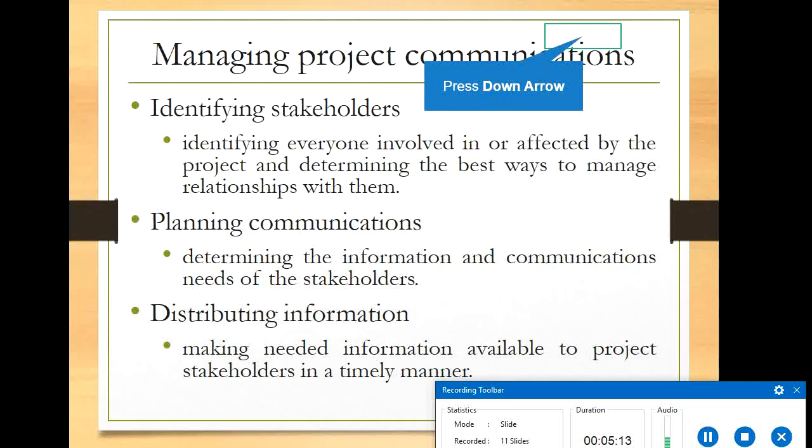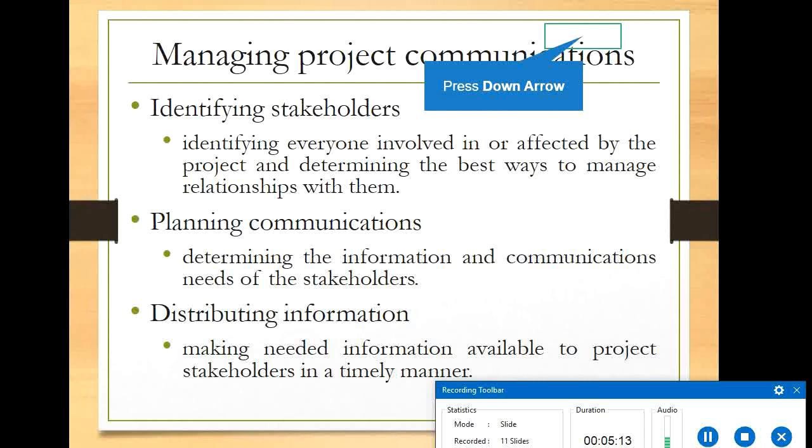Then identifying stakeholders. Every project manager must identify everyone involved in or affected by the project. Suppose a big project is taken up in a community, then landowners will be there and communities may be relocated from the place.